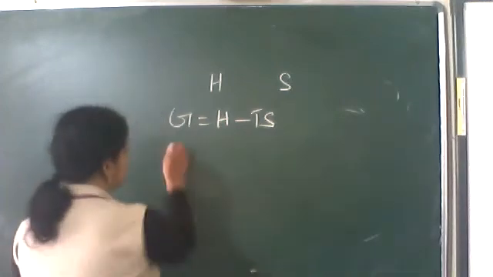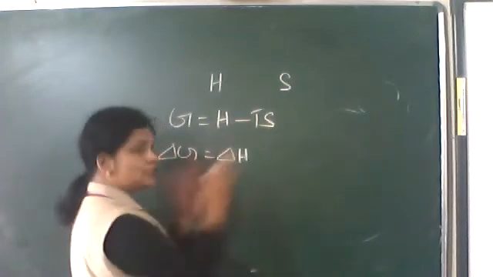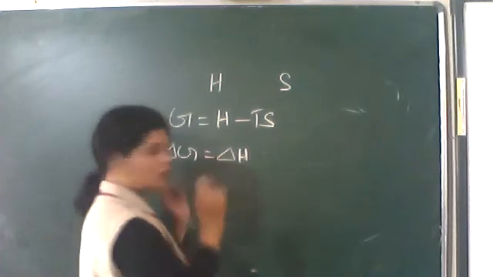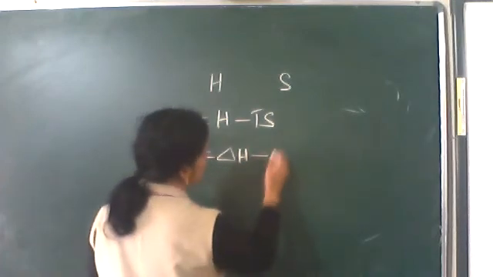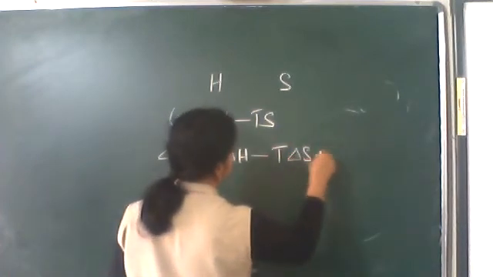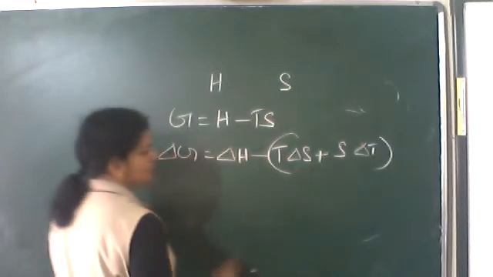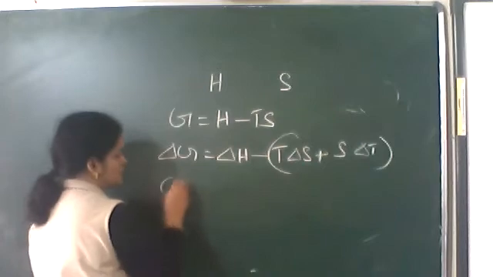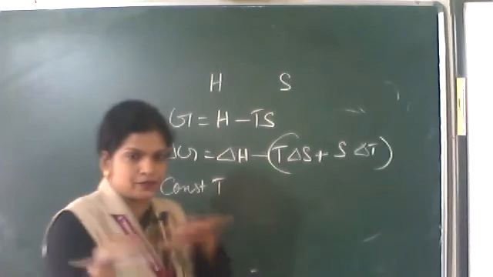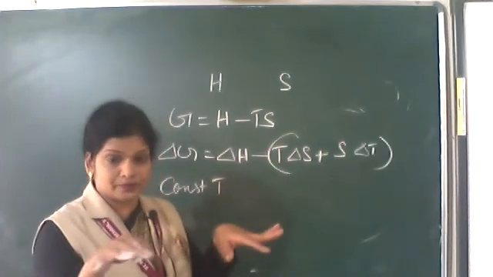So here, delta G is equal to delta H, connecting these two, a new function is made. So both are connected, not only enthalpy but entropy also. Delta H minus T into the derivative of S. At constant temperature, when heat is transferred to keep the temperature constant, that means an isothermal process.